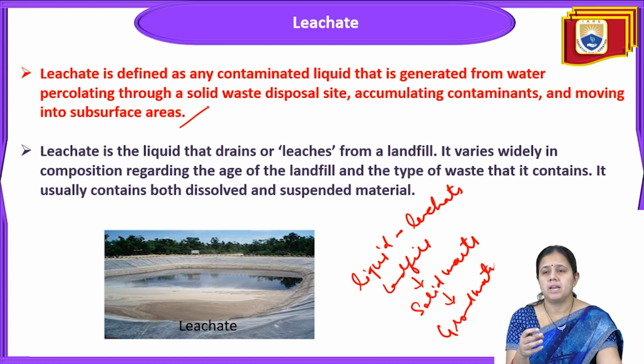It will accumulate many contaminants because the waste spread on the landfill comes from many areas, including many infectious wastes, so it contains contaminants of many things.